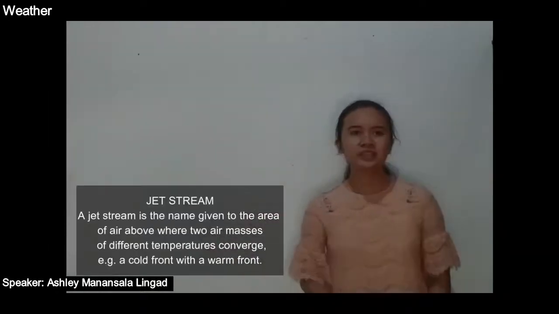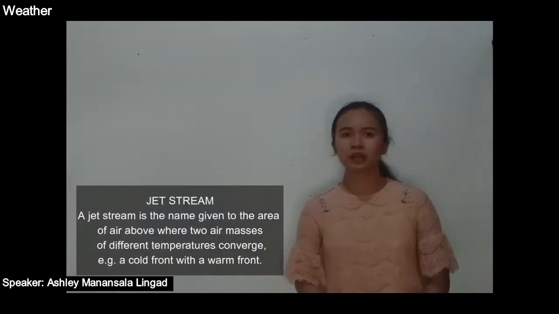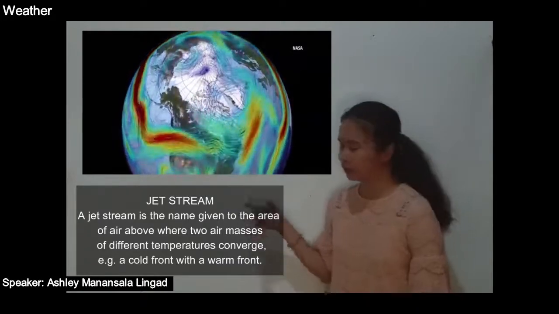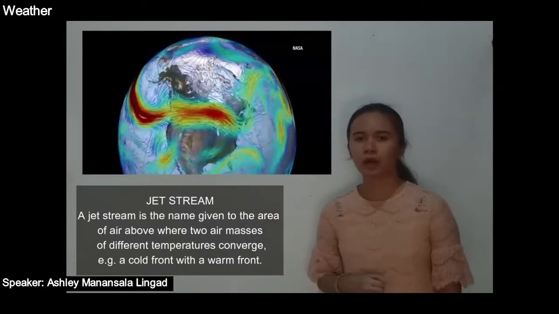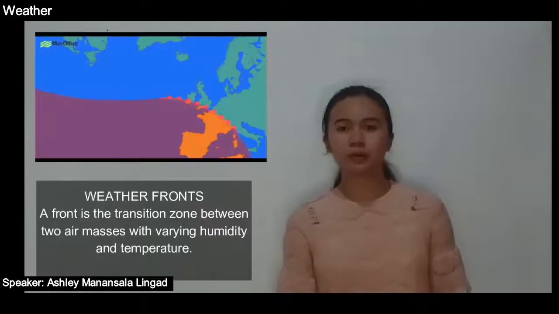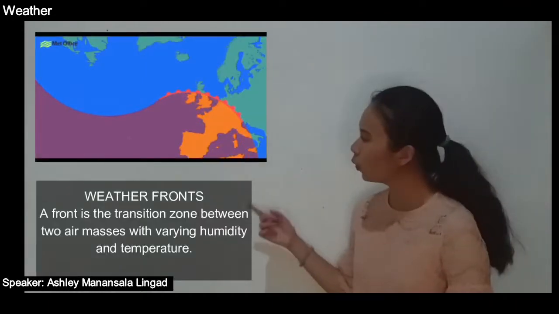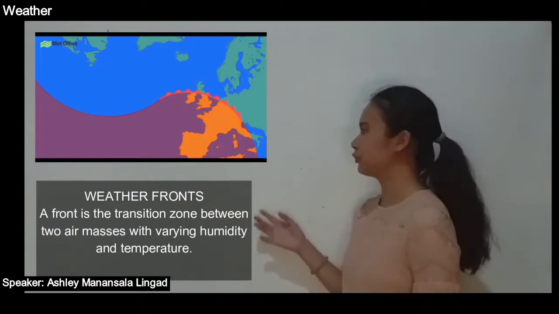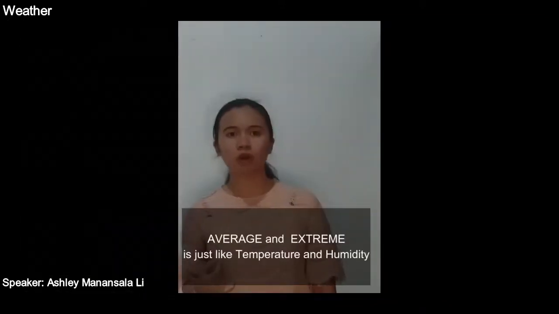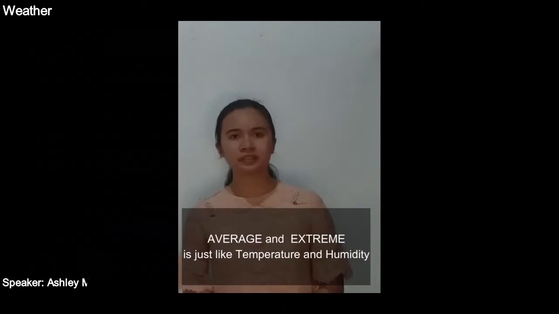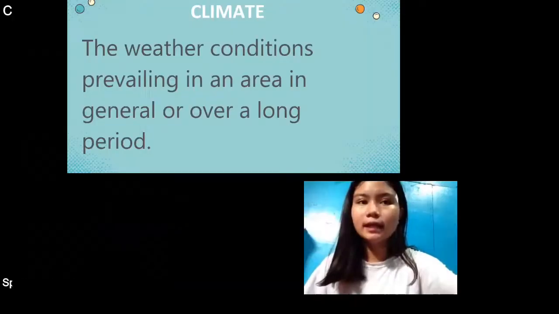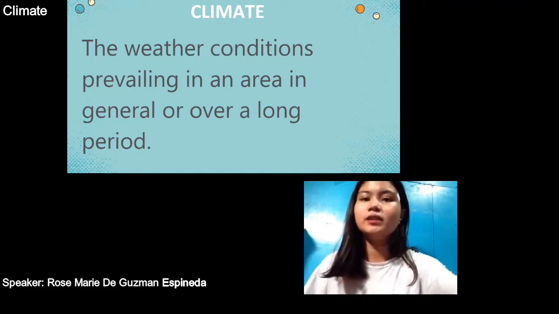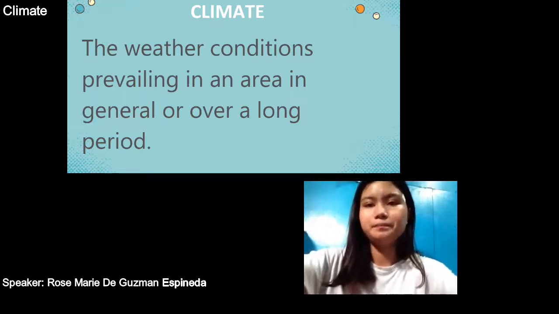Jet stream. Jet stream is the name given to the area of air above where two air masses of different temperature converge, a cold front with a warm front. Next one is the weather front. A front is the transition zone between two air masses with varying humidity and temperature. Average and extreme, already explained, is just like temperature and humidity. Climate is the weather condition prevailing in an area in general, or over a long period of time.